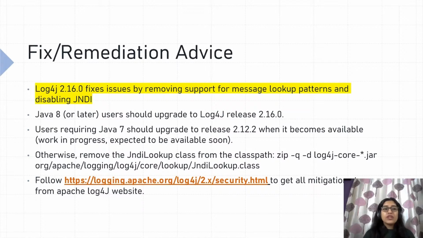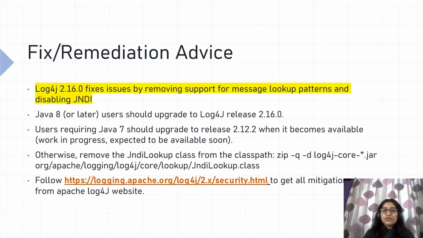If you are on Java 8 or later, you should upgrade to the latest version of Log4j2, which is 2.16. If you are using Java 7, you can upgrade to the newer version that will be released, and the version number will be 2.12.2. Otherwise, you can exclude the JNDI lookup class from your class path using this command, which is quoted here.